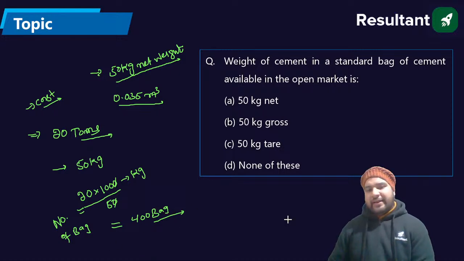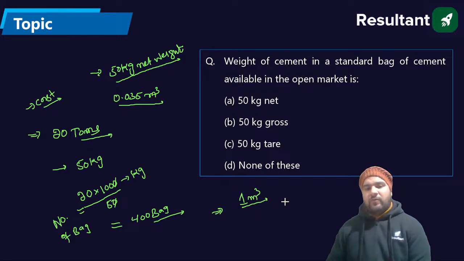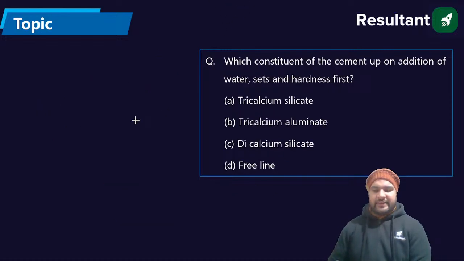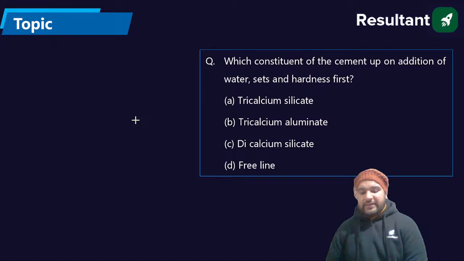He can also ask you like this: we have 1 meter cube of cement. How many bags will they form? So it is 1 meter cube, now divided by 0.035. You can mark down. Now you have to calculate in volume. Okay, guys. Next. Everything will be discussed.